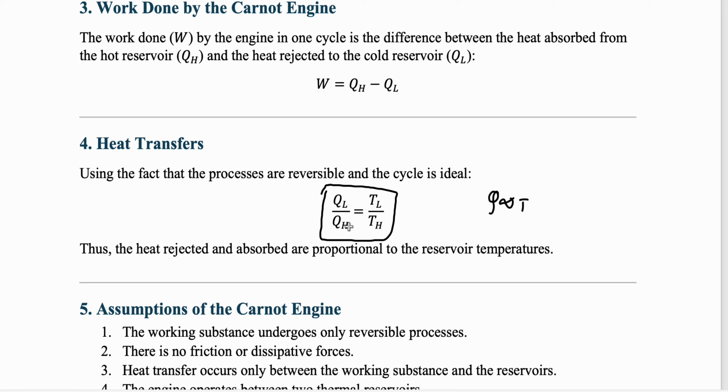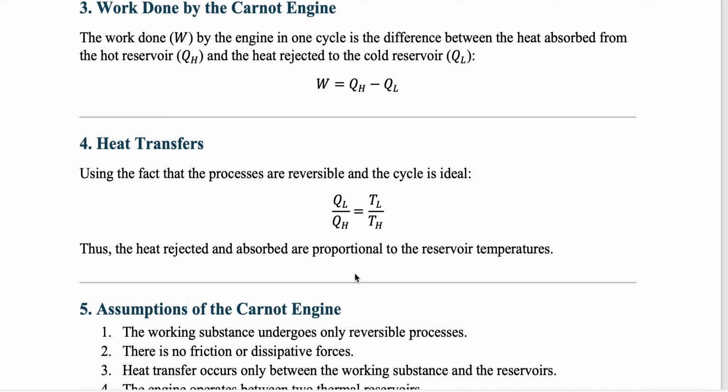Let's say I'm giving heat to a system, this much joule of heat, okay, and the temperature of the hot reservoir is this, and then the temperature of the cold reservoir is given some value. You have to find out what is the loss in heat. So you can use this relation and directly find it out, okay. So heat and temperature are directly connected, okay.